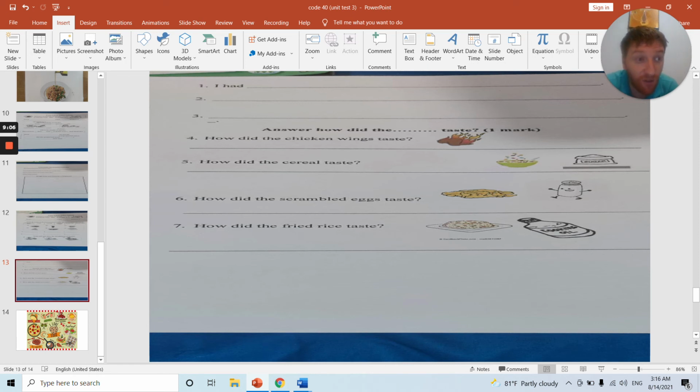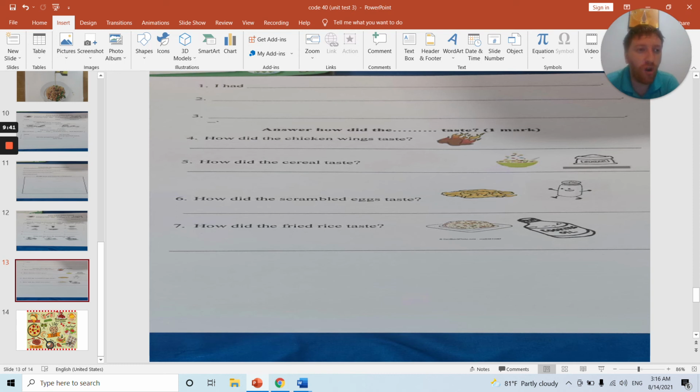How did the cereal taste? Now this is sugar, so how did the cereal taste? How did the scrambled eggs taste? So that is salt. And how did the fried rice taste? So this is cooking oil, so cooking oil will be what taste? So you need to know the taste: bitter, sweet, sour, spicy, greasy, all the different tastes that you can put in. So make sure you put in the correct taste.